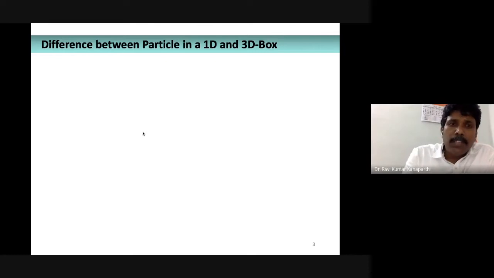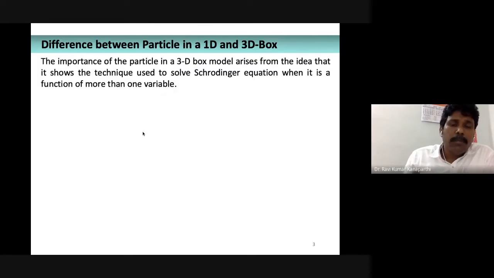Before I proceed, I just want to make the difference very clear. I already mentioned at the beginning of my class the difference between a particle confined to a three-dimensional box and a two-dimensional box. Of course, you can also have a two-dimensional box.